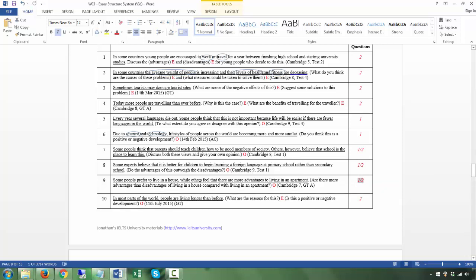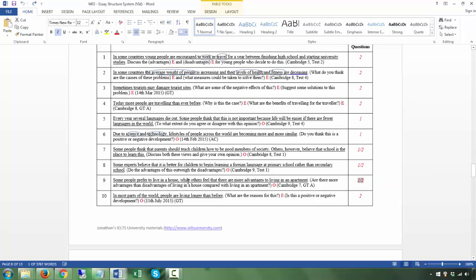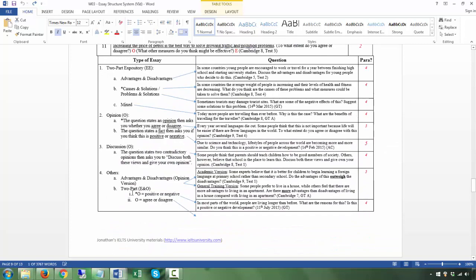In most parts of the world, people are living longer than before. What are the reasons for this? Is this a positive or negative development? This is 4B under 4B.